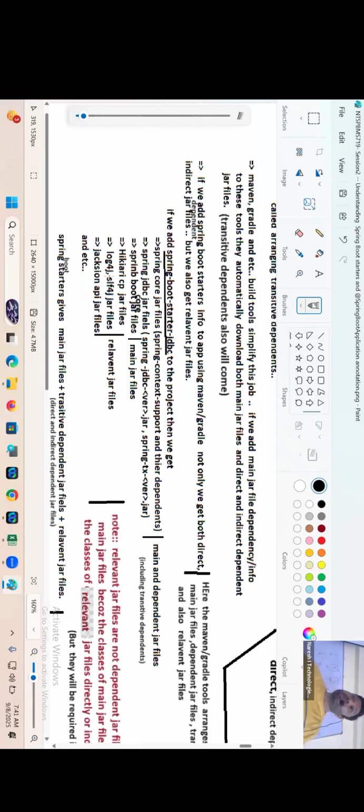But there will be relevant items also. Some people like taking soft drinks along with the biryani. Some people like to take salad along with the biryani. Some people like to have other special combinations. They are not main items, and at the same time they are not dependent either. They are just relevant. Okay.